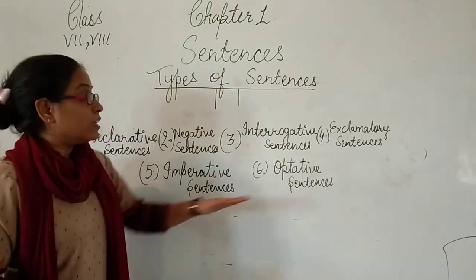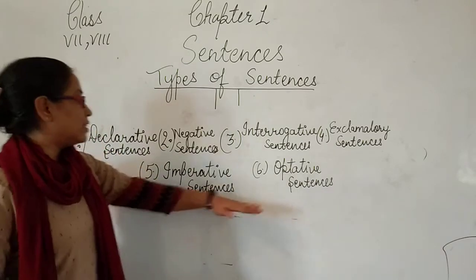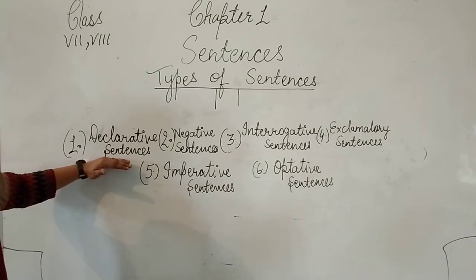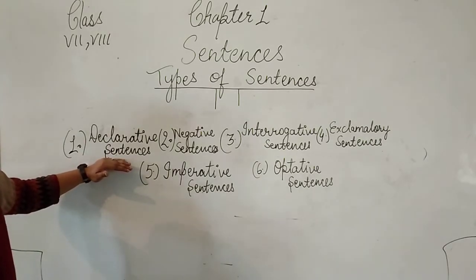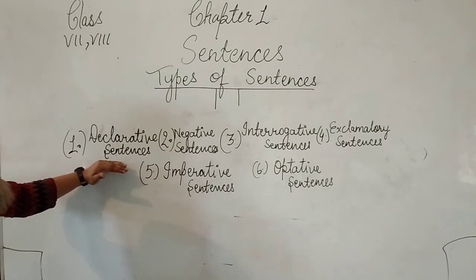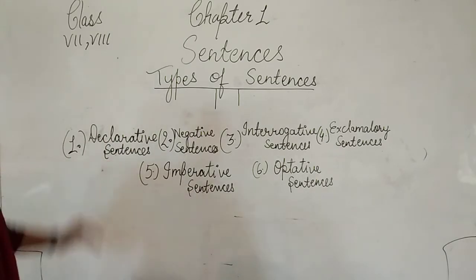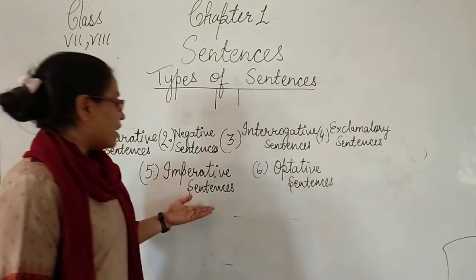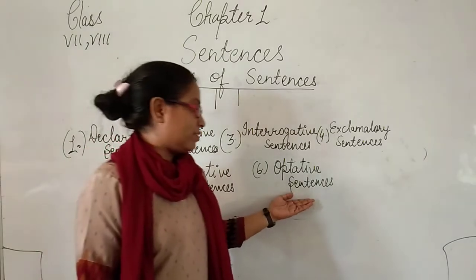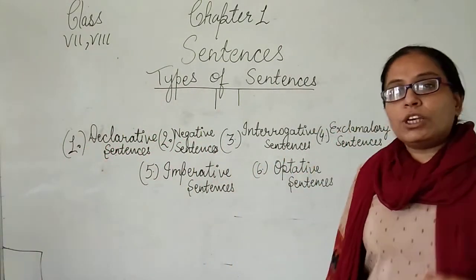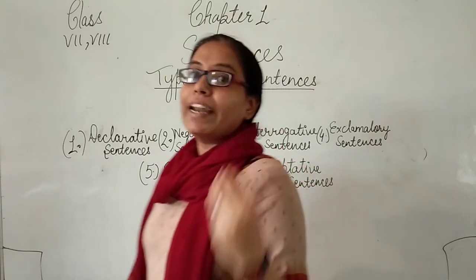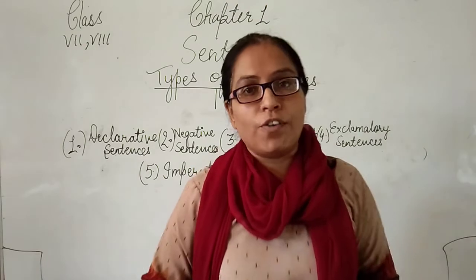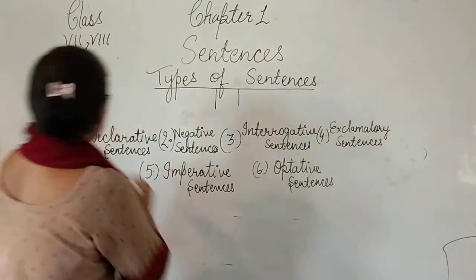Again I am repeating the 6 types of sentence. Number 1, declarative, which is also called affirmative, assertive, simple, but most probably we use the name declarative sentence. Number 2, negative sentence, then interrogative sentence, exclamatory sentence, imperative sentence and optative sentence. Now I am giving you an explanation of how we identify these types of sentence. Number 1, declarative sentence.